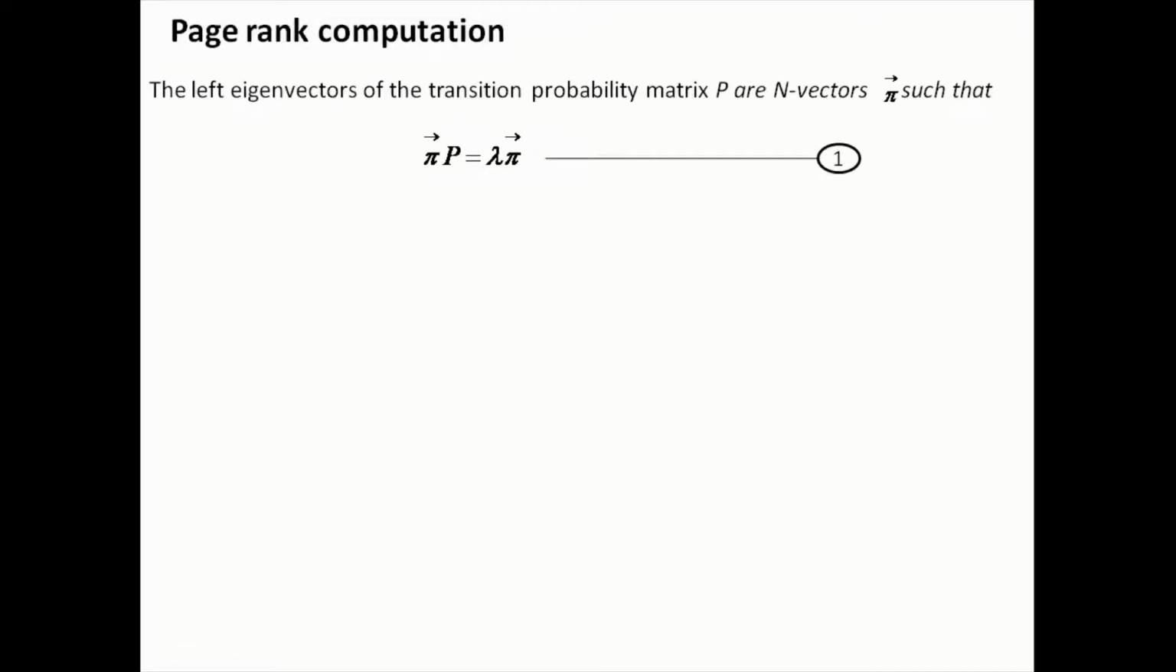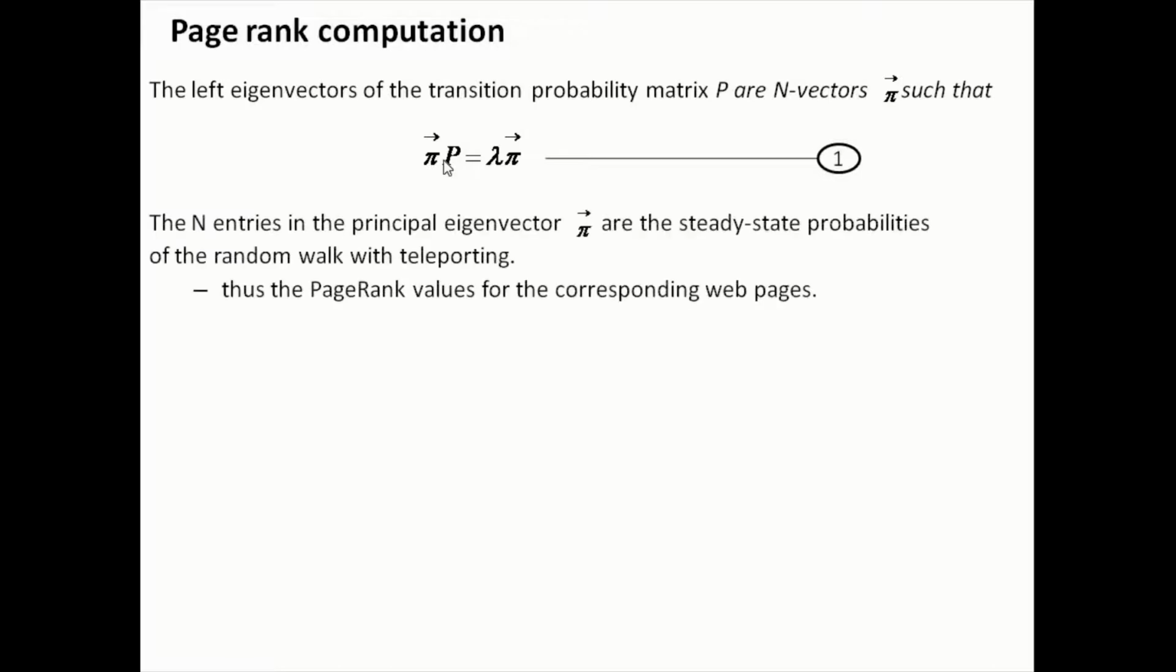The left eigenvectors of the transition probability matrix P are n vectors pi such that pi P is equal to lambda pi. You can see that pi is a row vector, and if there are n states there will be n entries in that vector pi. The n entries in the principal eigenvector pi are the steady state probabilities of the random walk with teleporting, thus the PageRank values for the corresponding web pages. Corresponding to each web page we have a state in the web graph, and corresponding to each state there is an entry in the vector pi.